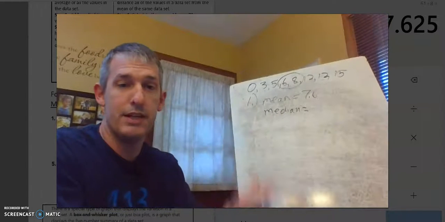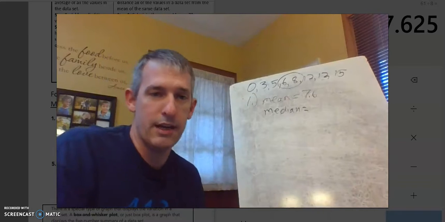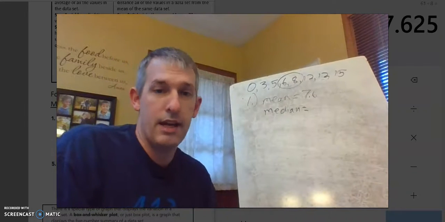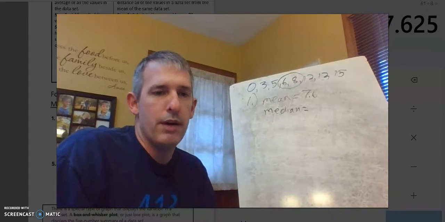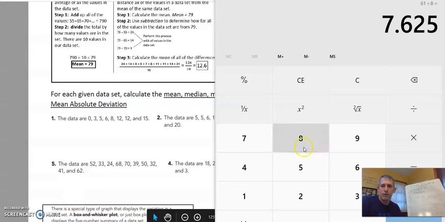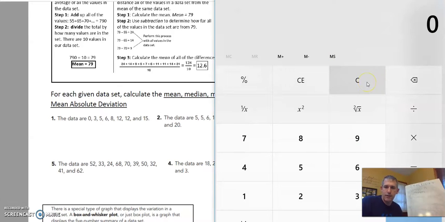What number is in between 6 and 8? Well, I can do one of two things. I can just use my reasoning, in this case, 7, right? But if I wanted to be more exact, or if it was a harder situation, I could just, in my calculator, do 6 plus 8, and then divide that by 2, since there's 2 numbers, and I get the same answer. So my median is 7.